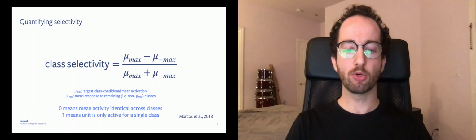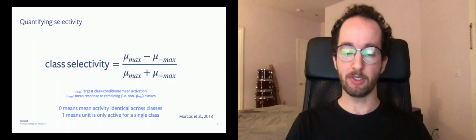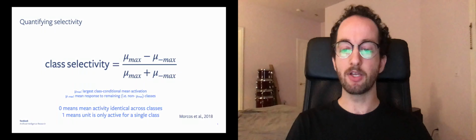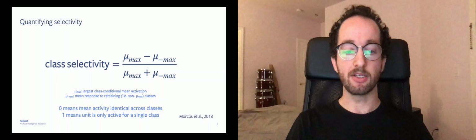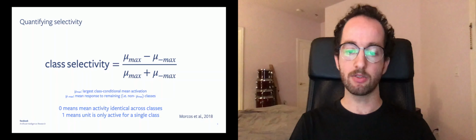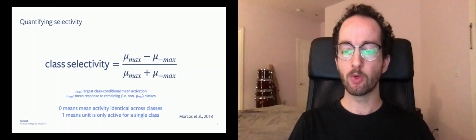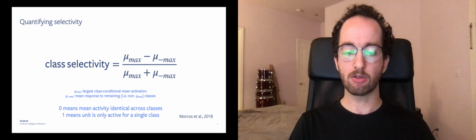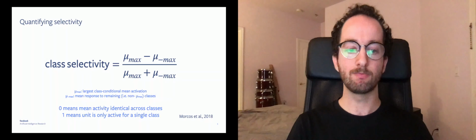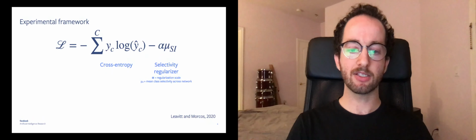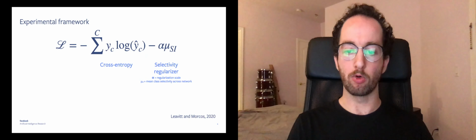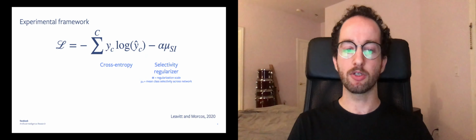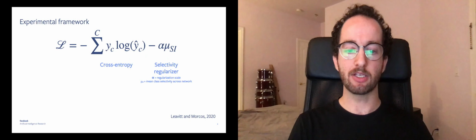We examined one particular form of class selectivity, defined in the equation here. As a brief intuition, a unit that has identical activations across all classes would have a class selectivity of 0, while a unit that is only active for a single class would have a selectivity of 1. Because the class selectivity index is differentiable, we can regularize for or against it directly in the loss function, allowing us to control the amount of class selectivity learned by the network's units.